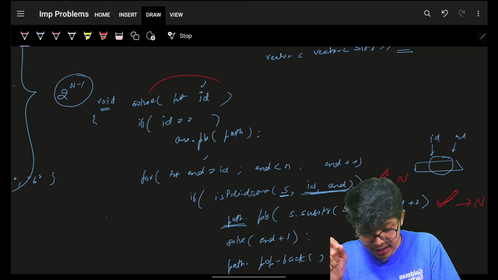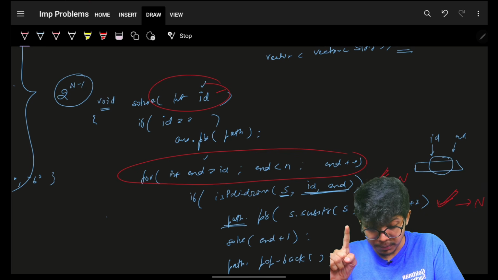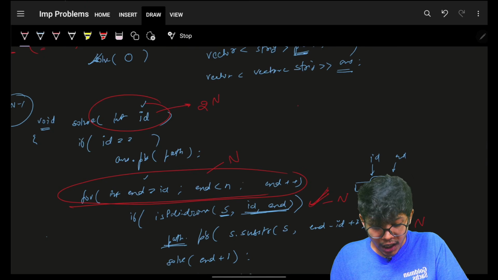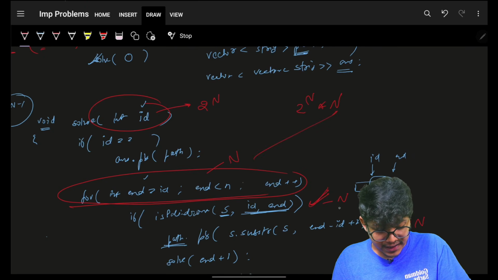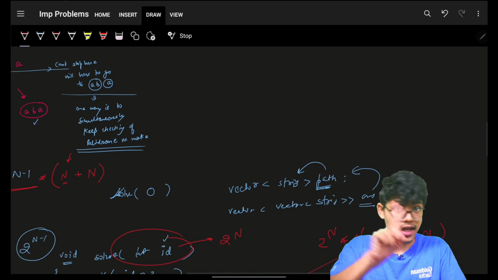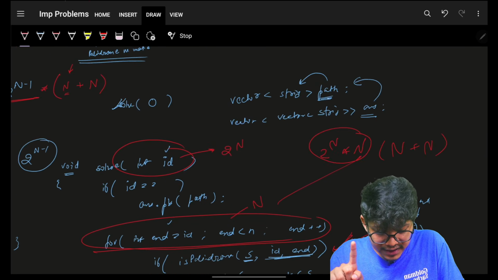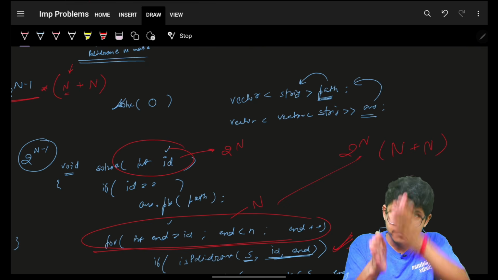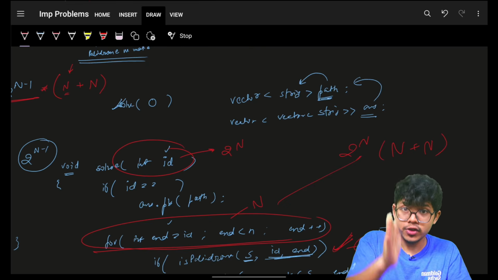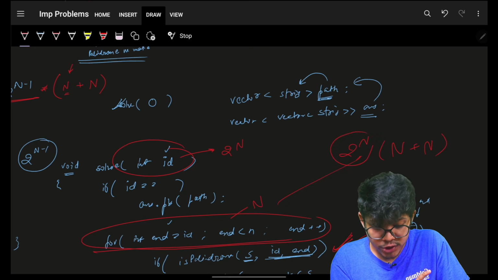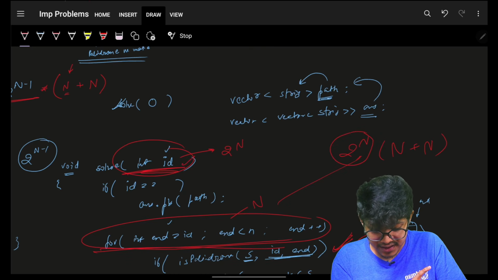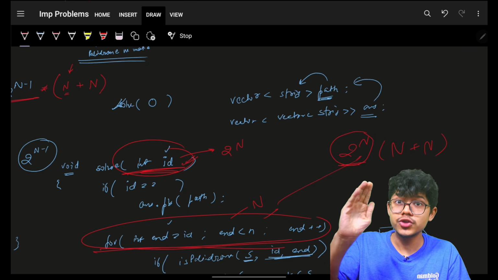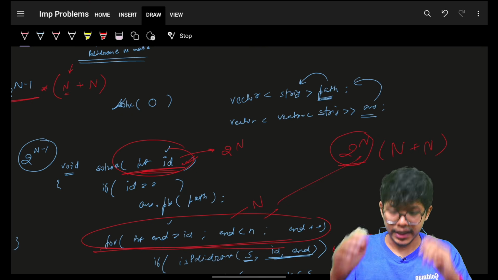So I know my entire recursion combined, make sure, please don't say "Aryan, this is id which is 2 raised power n and this is another for loop which is n, so it should be 2 raised power n into n for this and then n plus n for these." No, that's the reason I told you this is nothing but 2 raised power n, because you have options to put a partition, which means at a partition you will either place it or not place it. So it will be only 2 raised power n. Combining these two, it will be 2 raised power n. I showed you why by showing how it links to take, not take. Cool, and that's the code itself.